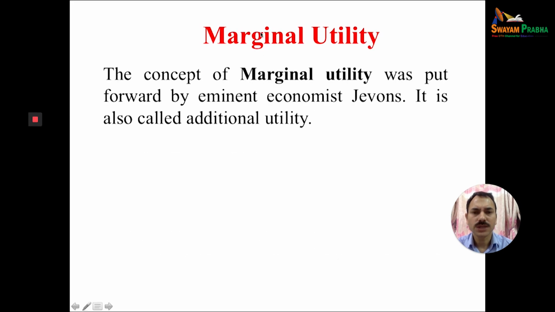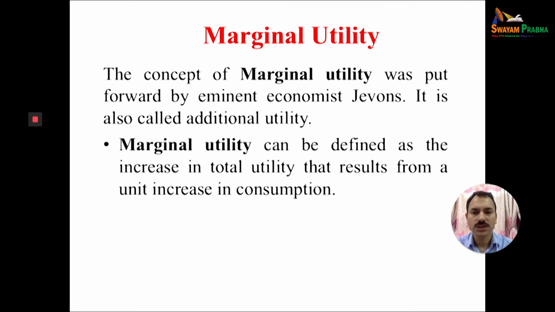The next concept is the concept of marginal utility. Marginal utility was put forward by the economist Jevons. It is called additional utility. Marginal utility means additional utility.